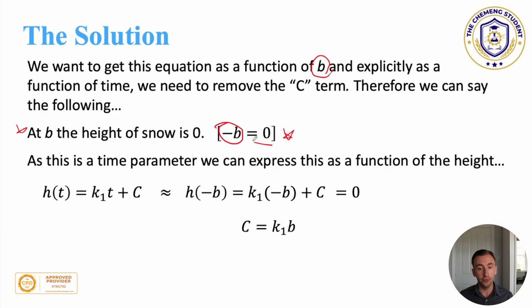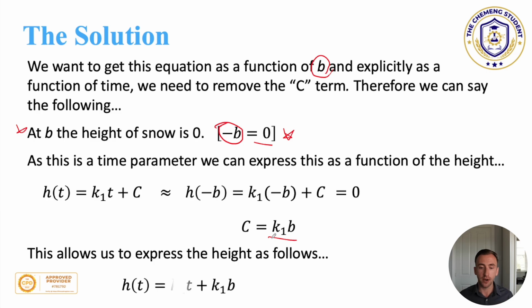And so what we can then do is express our constant as k1b. So it's the rate times the time that it started. And that's really, really powerful, because what that allows us to do is express the height as a function that is independent of a constant, and it is a function of the rates, it is a function of time itself, and it's also a function of when the snow started. And that's us really starting to hone in on the problem. But we are a long way off from being able to solve this.